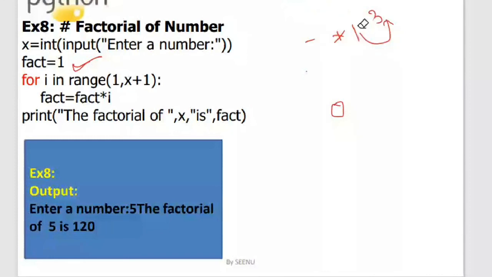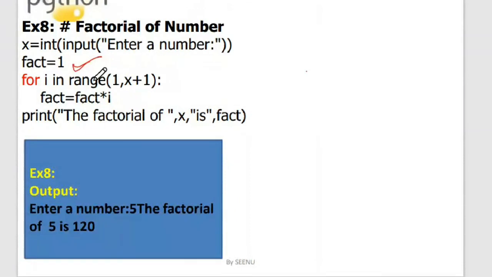Okay, what the programming language teaches you is how to write a for, what is the syntax of for, and all that. But how to build the logic for a particular program, the programming language will not teach you. It is your brain that should write the logic for a specified computational problem. Being programmers, it is your responsibility to write the solution for the computational problems. The programming language will just teach you what the available features are and how you have to use them in the programming without getting any syntax errors. That's it. Writing the logic is in your hands.